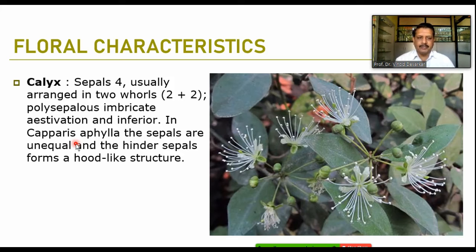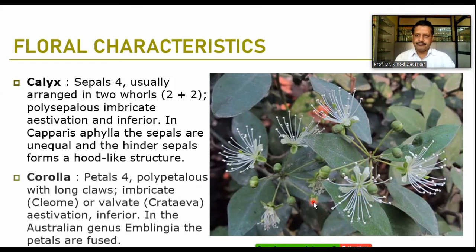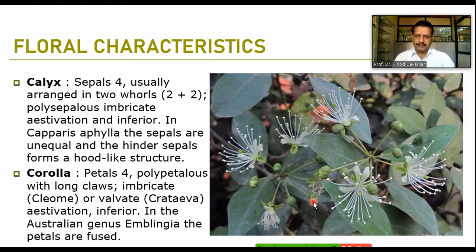So here you can observe these are the buds actually. This is a bloomed flower, and in the bloomed flower you can find the greenish sepals and four petals, which are normally zygomorphic in arrangement. When we talk about the petals, they are four in number. They are also polypetalous, having long claws.